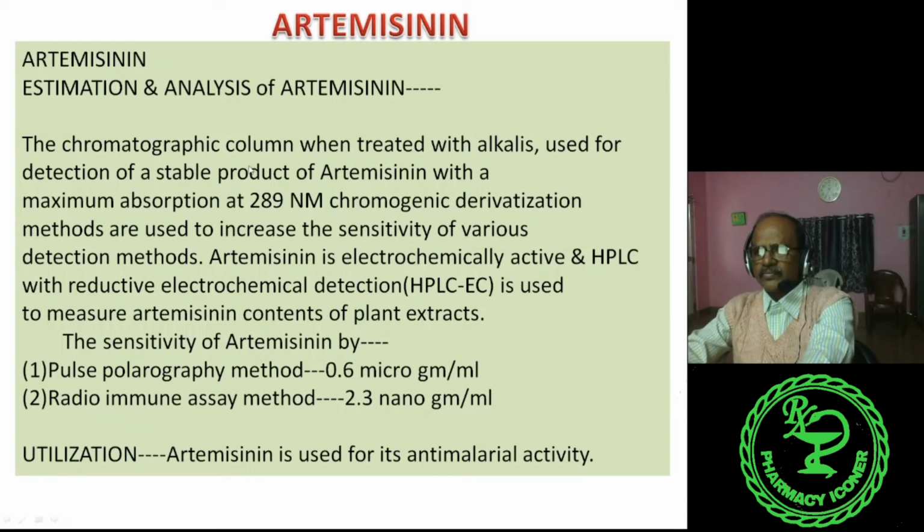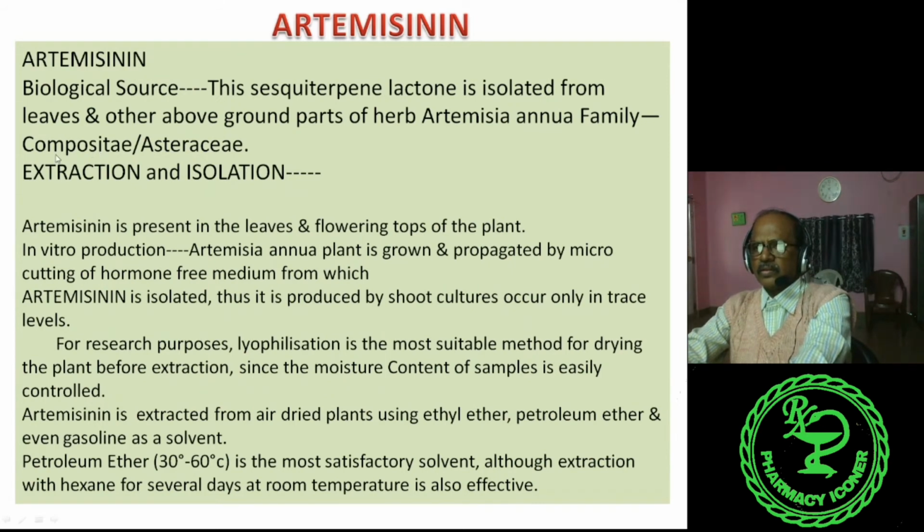Whenever any analysis is done, we can estimate how much artemisinin, the active constituent, is present in the leaves and above ground parts of the Artemisia annua plant.